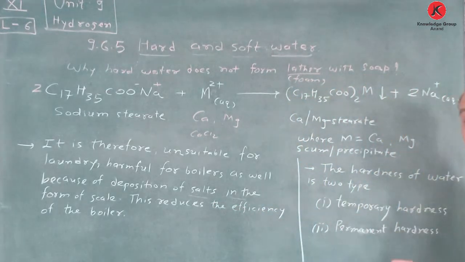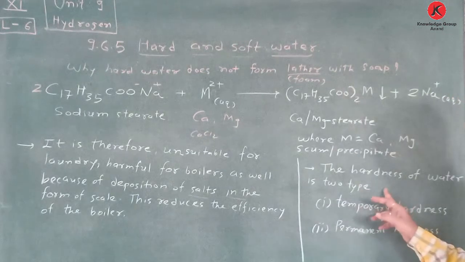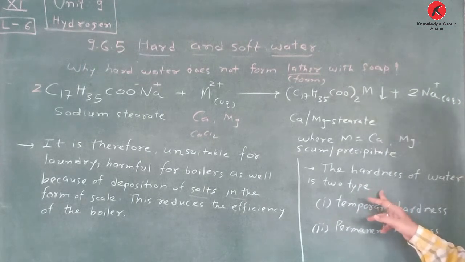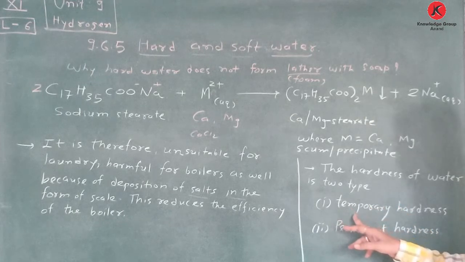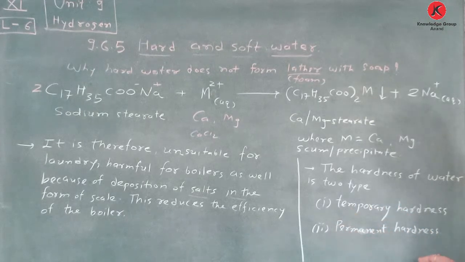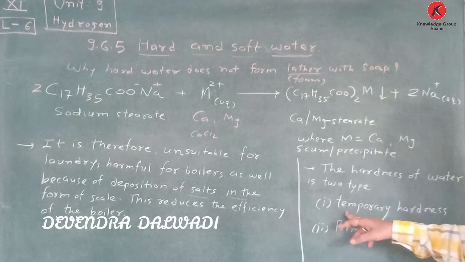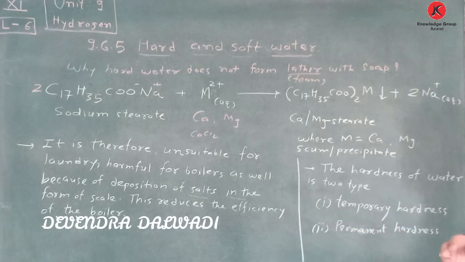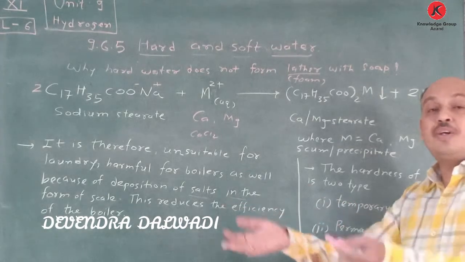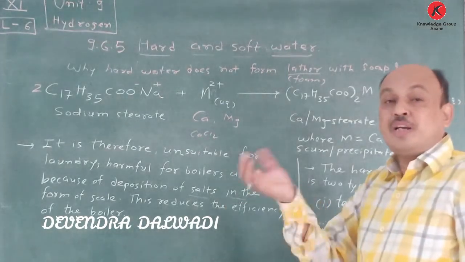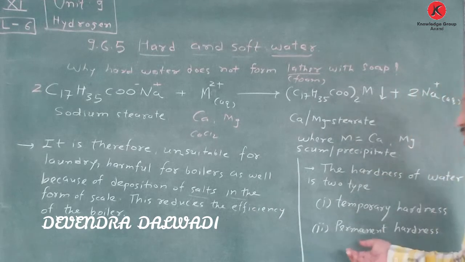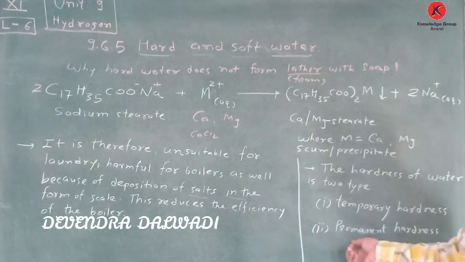So the hardness of water is of two types. First is temporary hardness and second is permanent hardness. Temporary hardness we learn first. This temporary hardness is removed by just heating; you take water and heat it. So what happens with this? Another method is Clark's method. So this is very important.